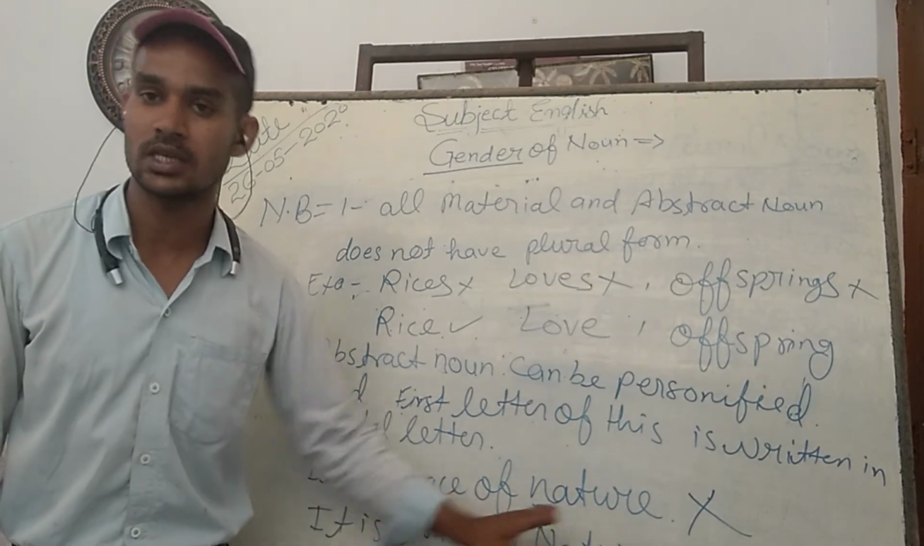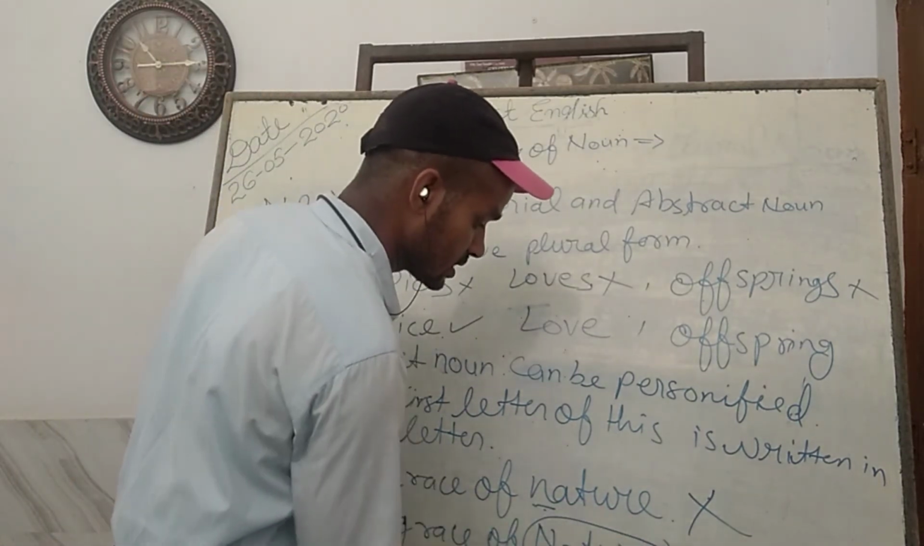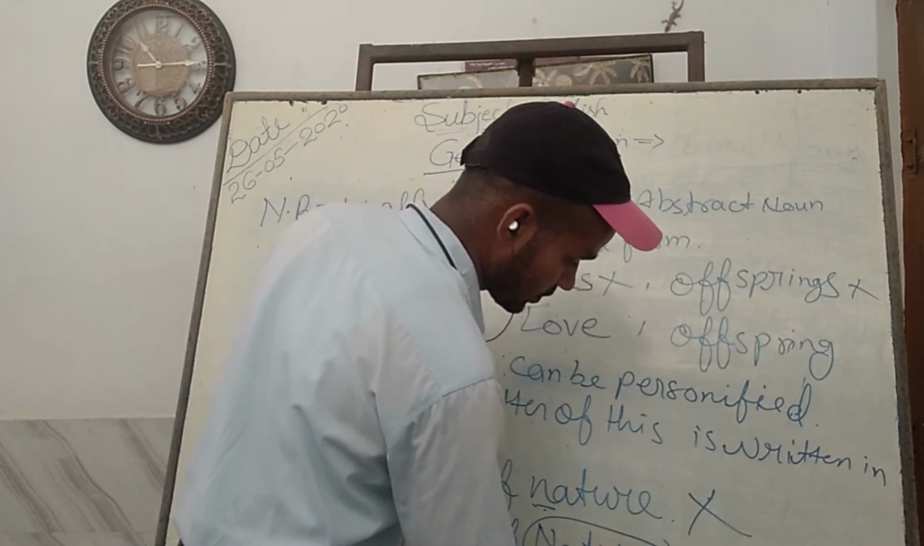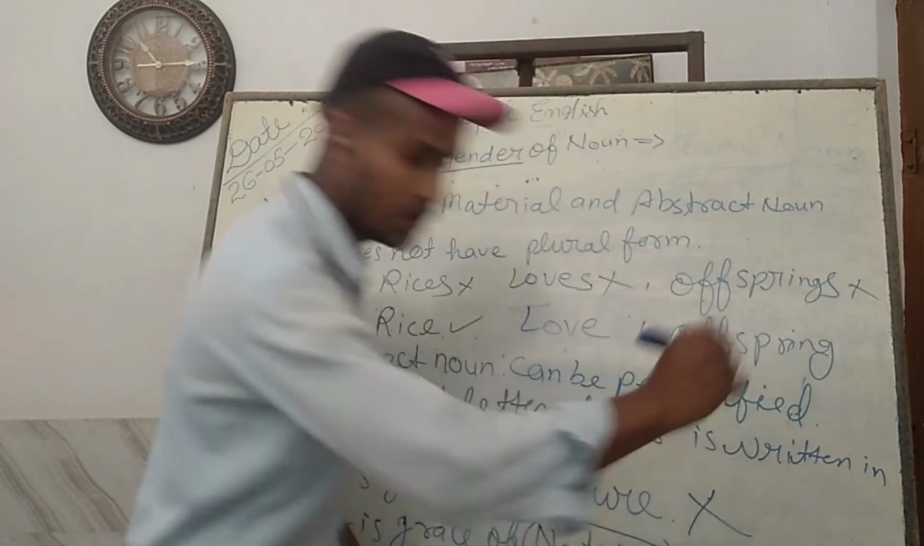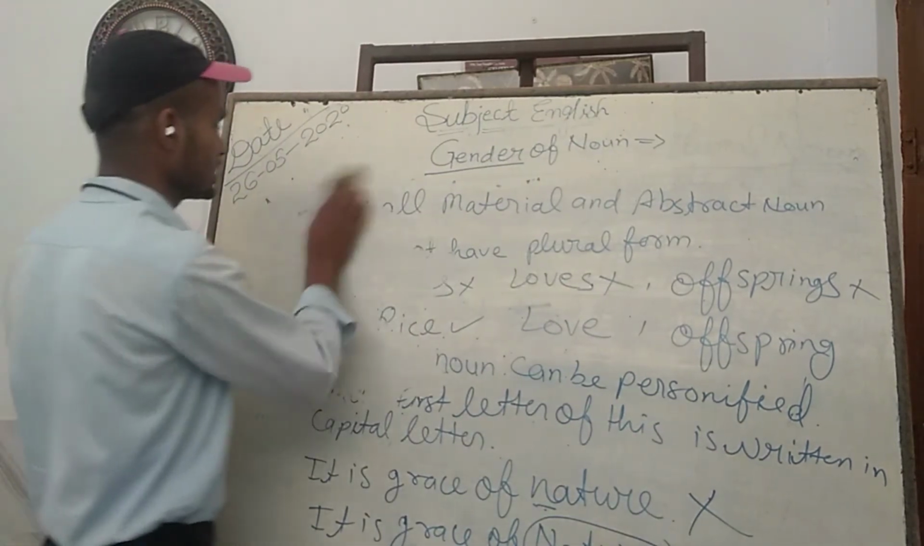यह जो है प्रकृति की कृपा है, this nature has been personified as a human being. This is the example, some more pieces, etc.